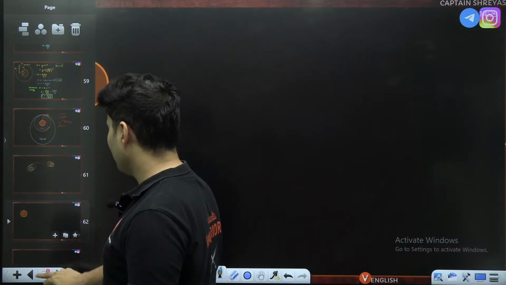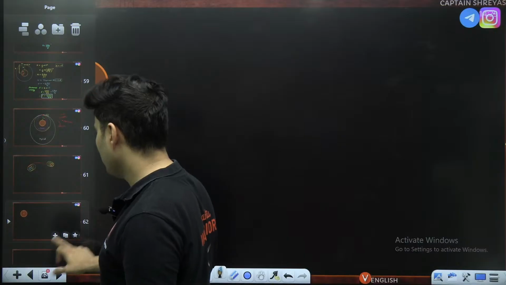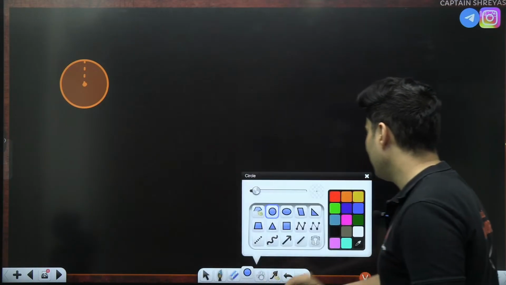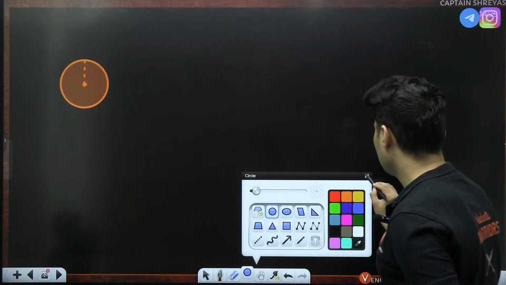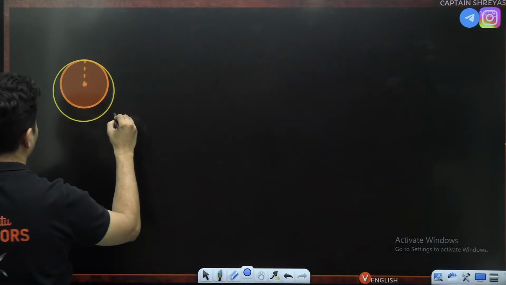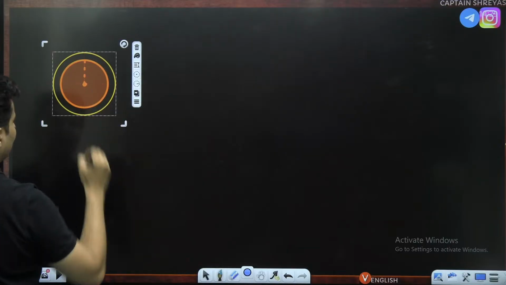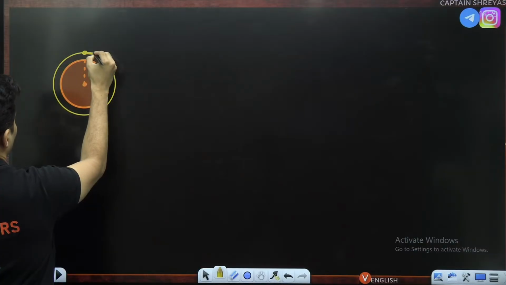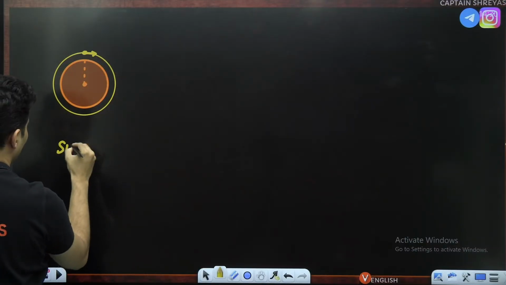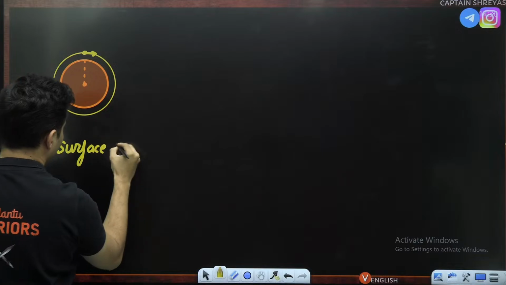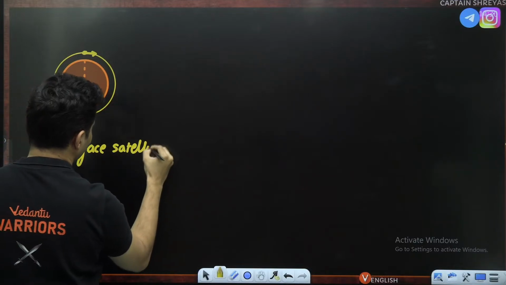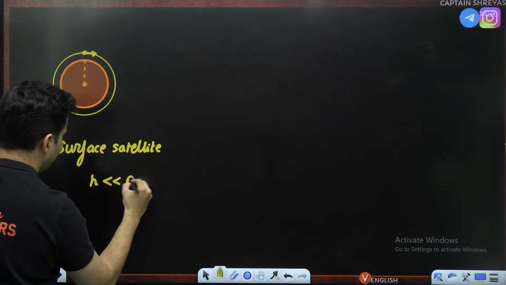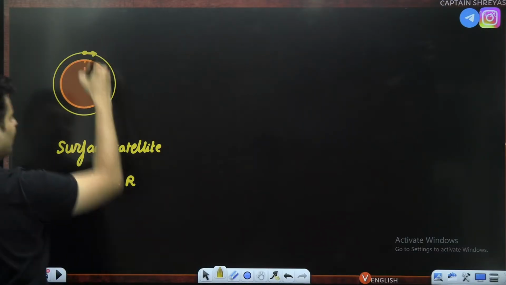Okay, now let's come to the different types of satellites also. So the first one being called as a surface satellite. If you are very close to the surface, it is called as a surface satellite. In case of a surface satellite, the height is much lesser than the radius. You can see the height is very close.